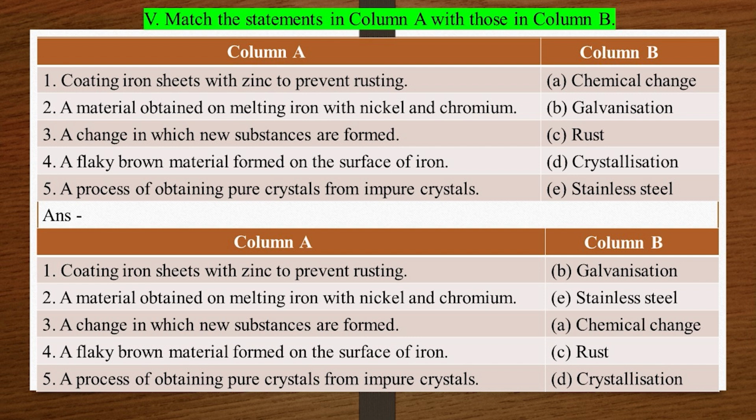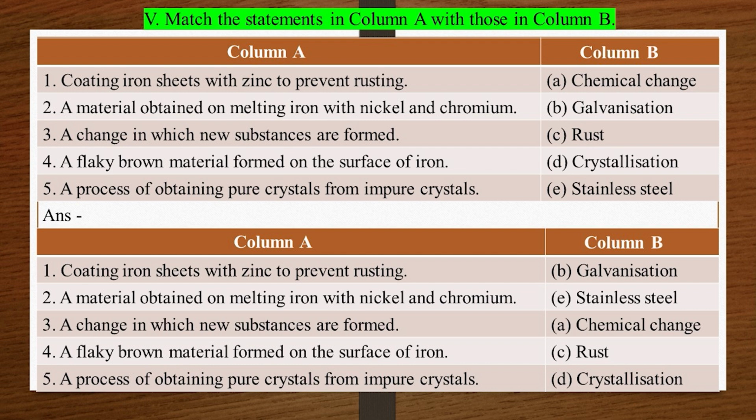Answer. Column A, Column B. 1. Coating iron sheets with zinc to prevent rusting. B. Galvanization. 2. A material obtained on melting iron with nickel and chromium. E. Stainless steel. 3. A change in which new substances are formed. A. Chemical change. 4. A flaky brown material formed on the surface of iron. C. Rust. 5. A process of obtaining pure crystals from impure crystals.